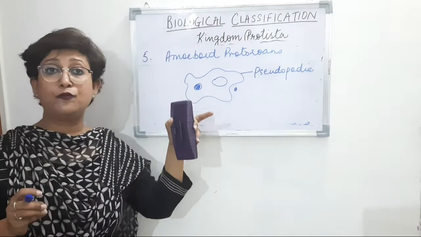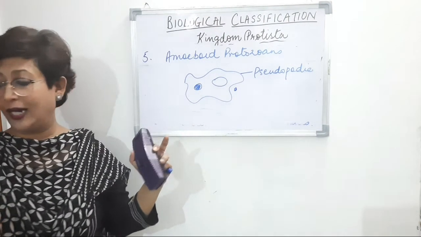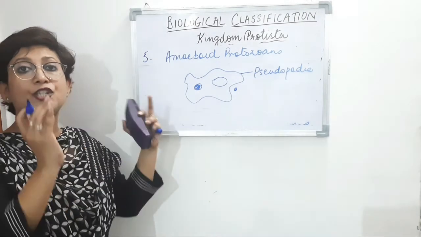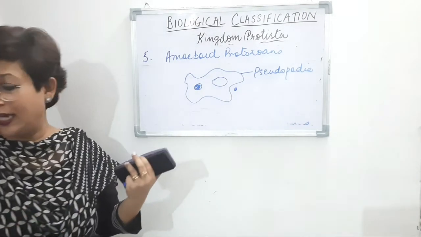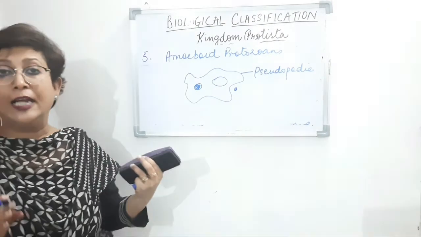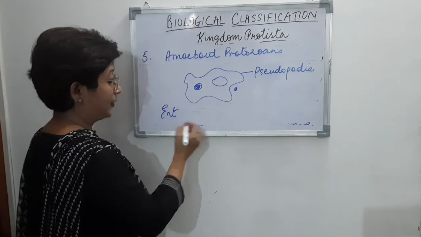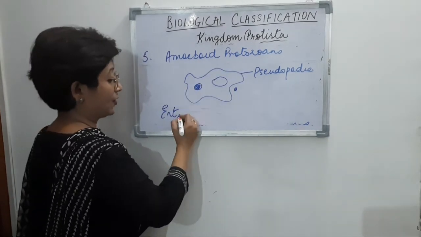Those amoeboid protozoans which are found in marine habitat have deposition of silica. They have a silica shell outside their body as a protective layer, right? So Entamoeba is an example of amoeboid protozoan.